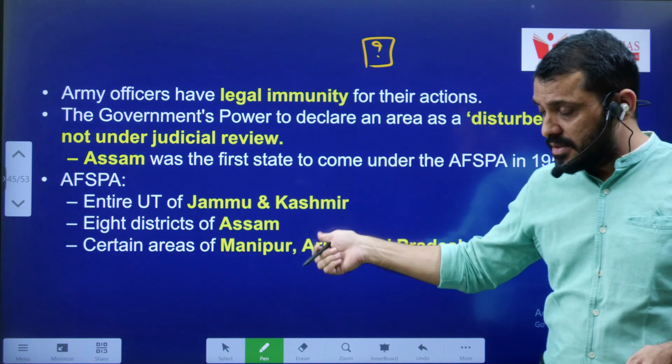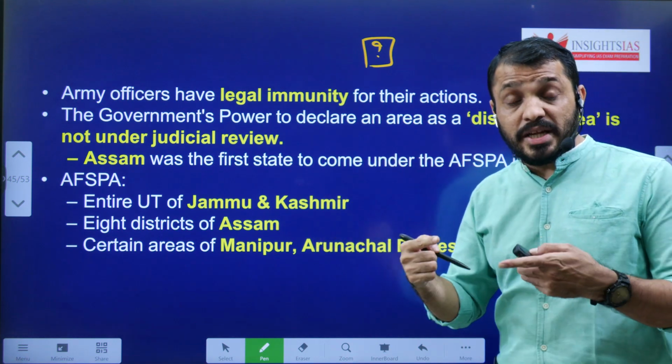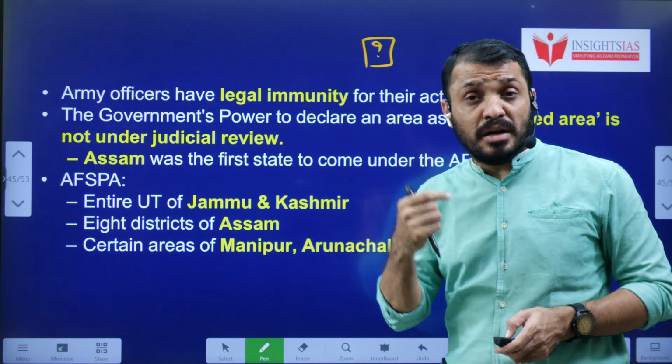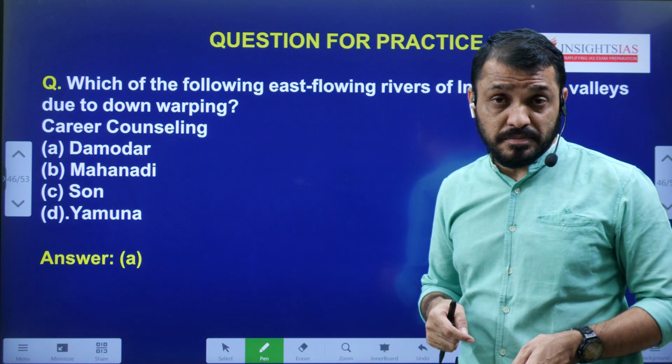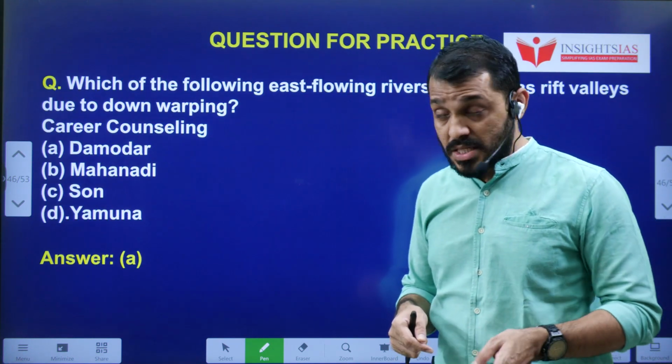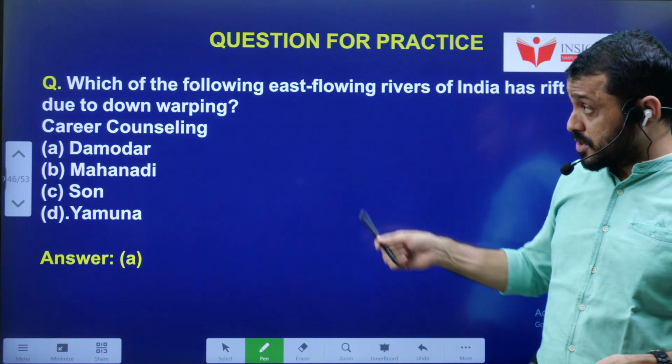Now AFSPA is present in these areas. If a particular area is declared a disturbed area, the decision cannot be called into question in the judiciary. That means it won't come under judicial review. That is about AFSPA, the 7th topic.